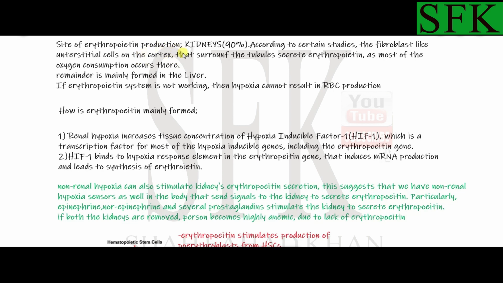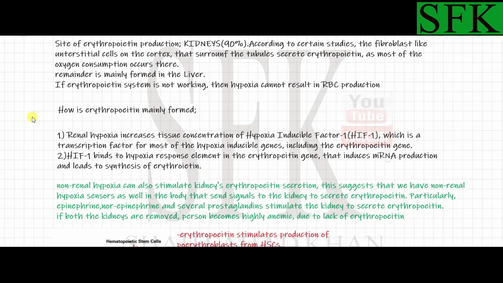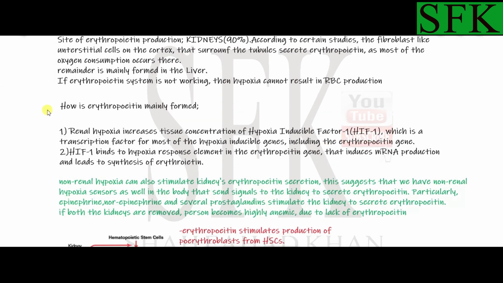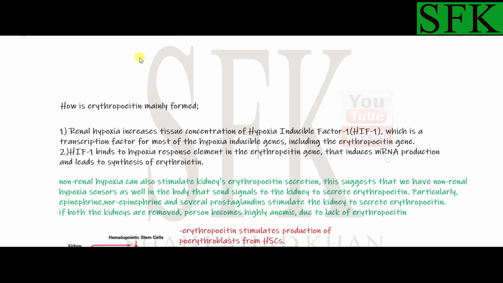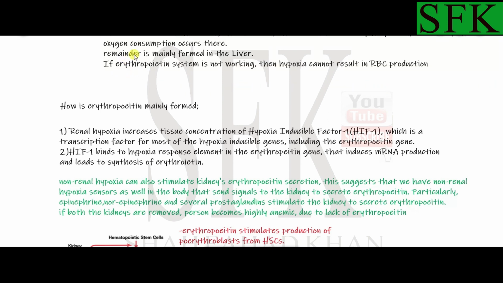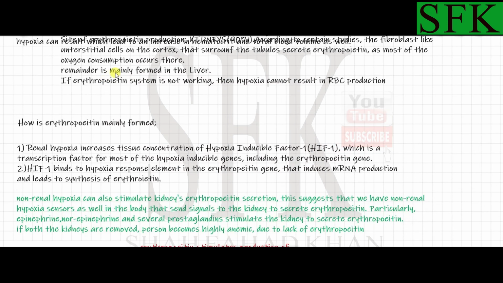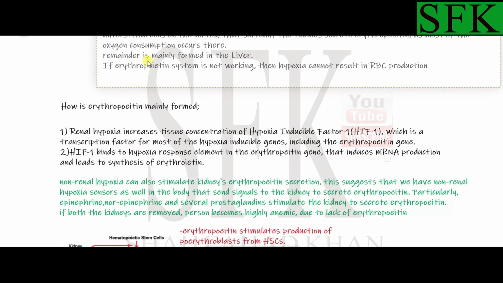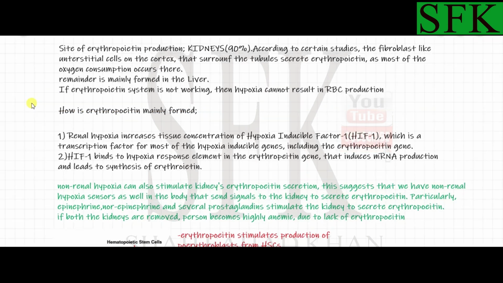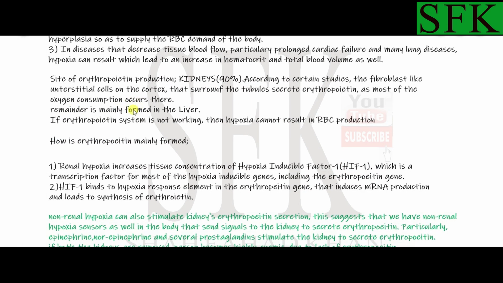So if the oxygen concentration decreases at the cortex, the fibroblast-like cells of the cortex secrete erythropoietin. That erythropoietin causes the red blood cell concentration to increase, and it causes the bone marrow cells to produce more red blood cells. If more red blood cells are produced, they deliver oxygen to the fibroblast-like cells of the cortex, and hence they help relieve the tissue hypoxia. So the renal hypoxia, I should rather say, would be relieved.